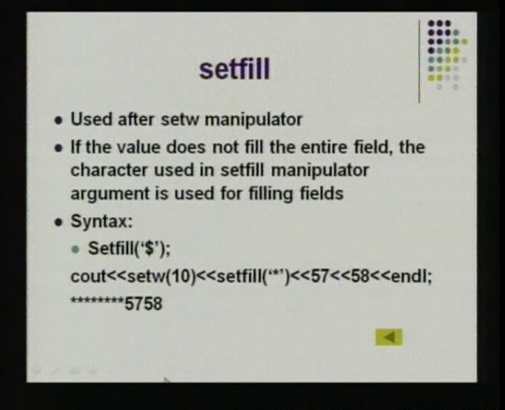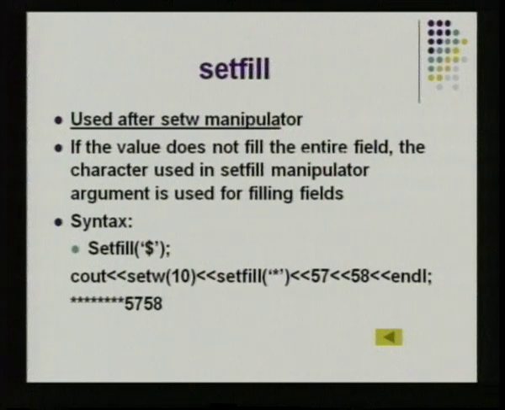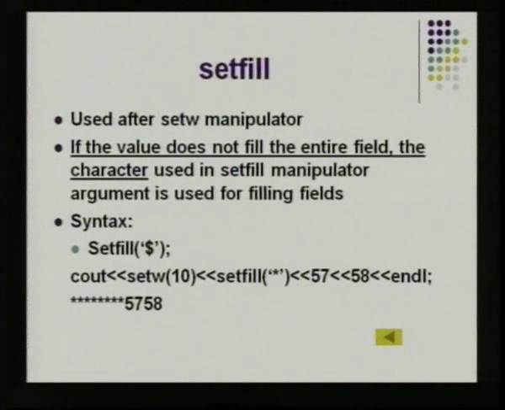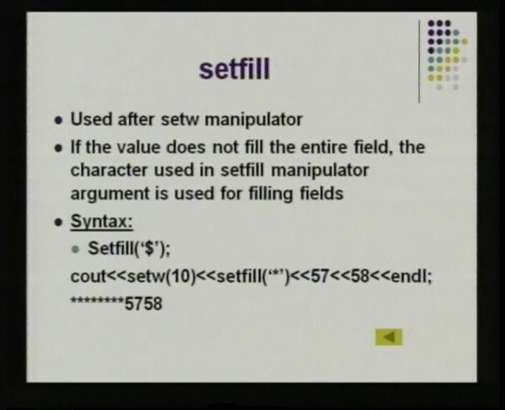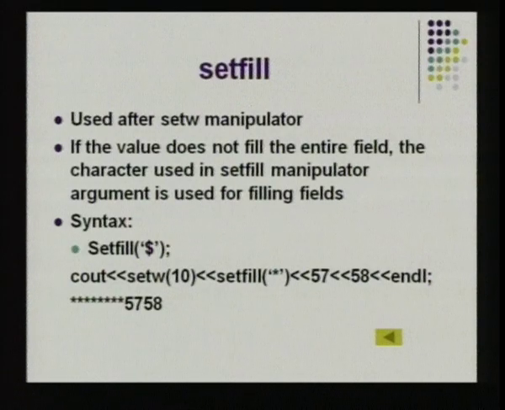Now setfill is for filling the space with extra characters. When you have a lot of space between words, you can decorate it using some special symbols. So if the value does not fill the entire field, some character can be used in the setfill manipulator. Here the syntax is setfill and whatever symbol you want to use. The same syntax: cout, setw, then whatever symbol you want to use, and then the data. Now here if you see, this setfill will be applicable only to the first data, that is 57. 57 requires only 2 spaces, but you are assigning 10 as the width. So the rest of the spaces is occupied by that special symbol, star. So these are just for manipulation of the output.